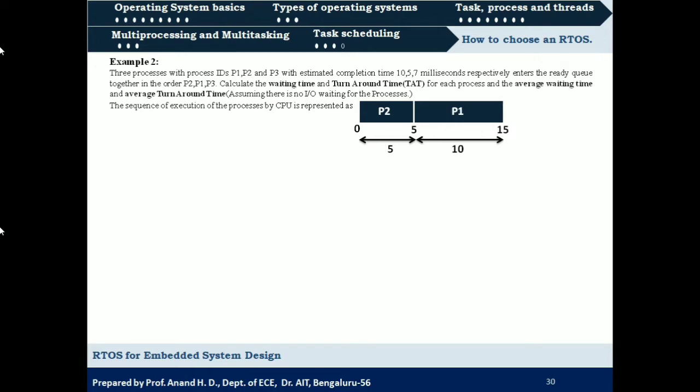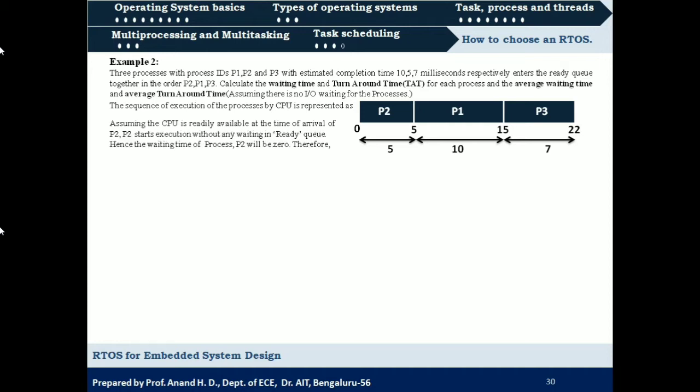Next, after process 1, process 3 enters the queue, so that will be scheduled. So it will be executing for the next 7 milliseconds. Okay. So now, as in the previous case, we assume that when P2 enters, there are no other processes in the ready queue. So as a result, P2 will be directly scheduled for execution. So the waiting time for process P2 will be 0.